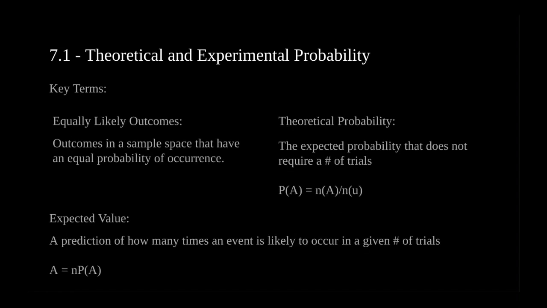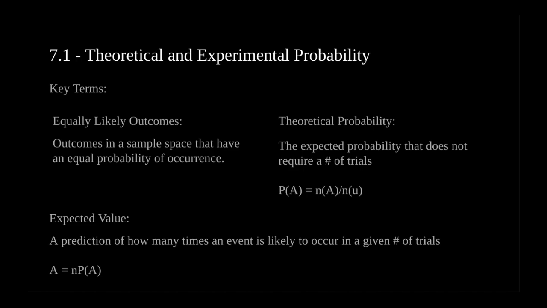After those terms, we have the equally likely outcomes, which are outcomes in a sample space that have an equal probability of occurrence. After that, we have theoretical probability, which is the expected probability that does not require a number of trials. This is denoted by the equation P(A) equals n(A) over n(U), where n(A) is the number of the event A that we want, while n(U) is the number of total possible outcomes.